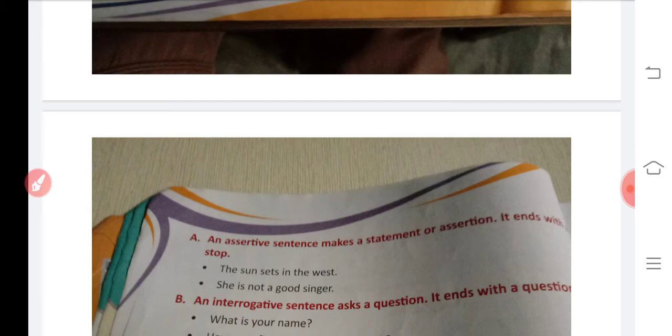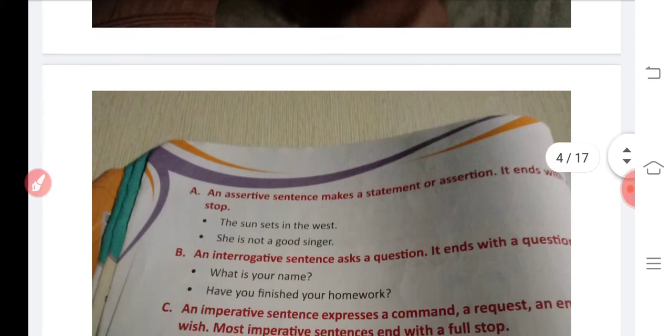Assertive sentence means a positive sentence, a statement saying something. Examples: The sun sets in the west. She is not a good singer. She is a good girl. So when something is stated, that is called an assertive sentence, assuring you that it happened.